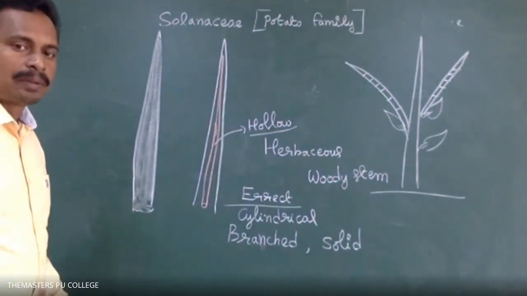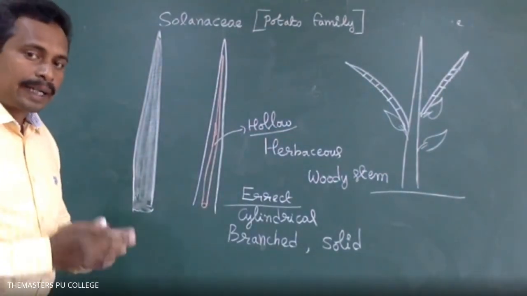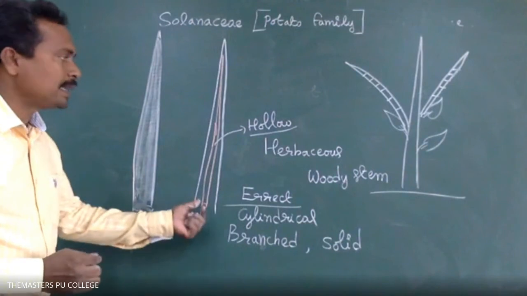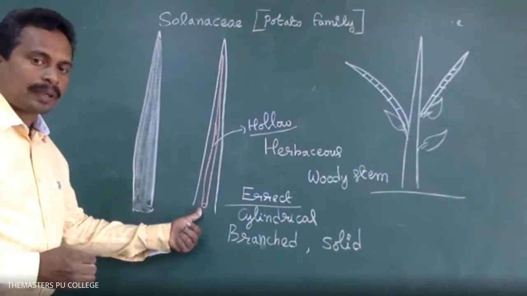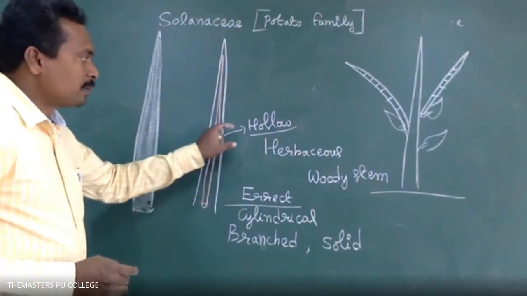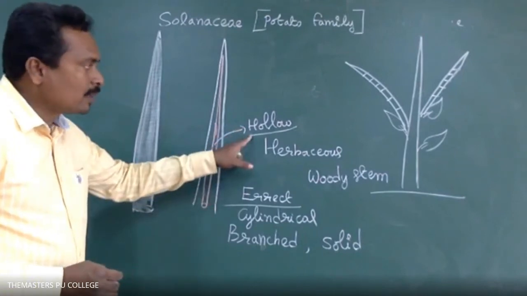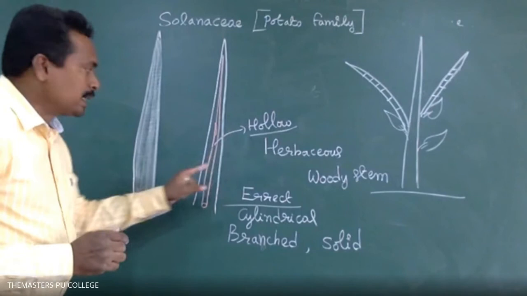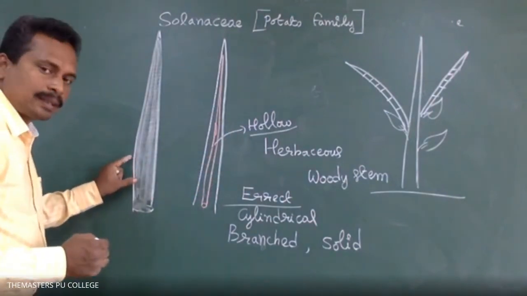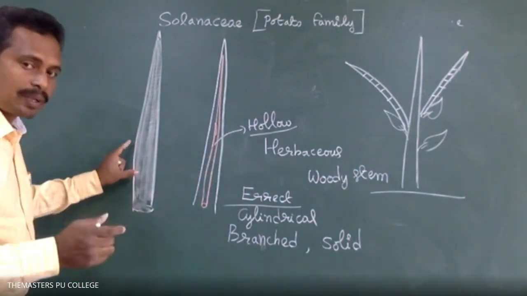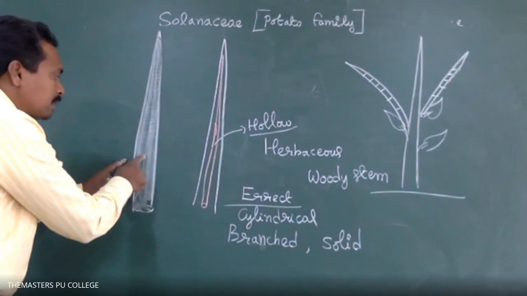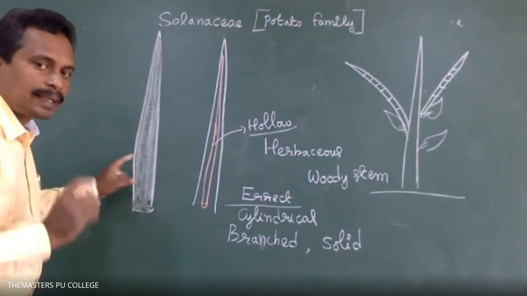Internally, the cavity is present. That is called hollow stem. In some plants of the Fabaceae and Solanaceae families, the cavity is not there internally. That is called a solid stem.